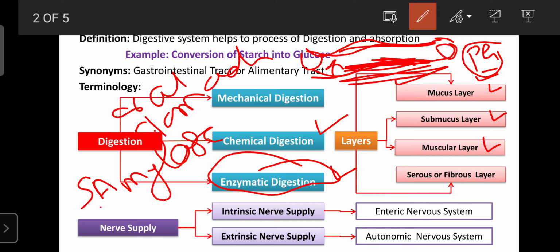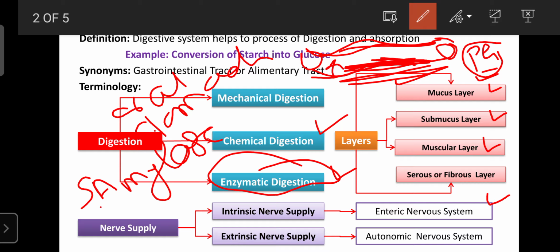So their control system is present in the CNS, or present in the brain. The brain can control the digestive functions regarding the secretion, digestion, movement of food, as well as absorption of food, with the help of certain nervous systems. Those are known as the intrinsic nerve system and the extrinsic nerve supply.